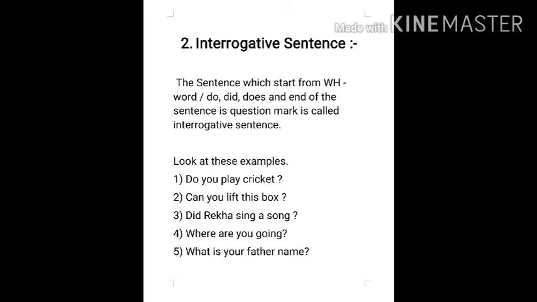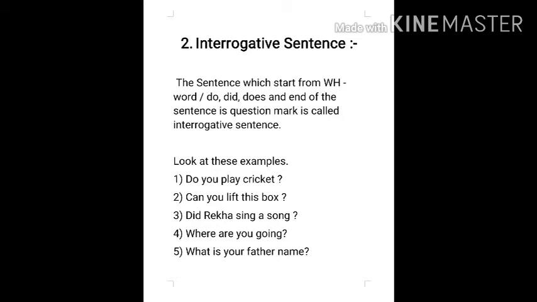Now, the fourth one is, where are you going? The sentence starts from a WH word and ends with a question mark. The fifth one also: what is your father? This sentence also starts from a WH word and ends with a question mark.